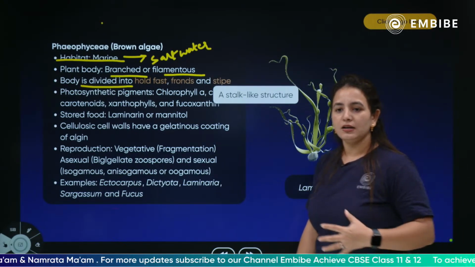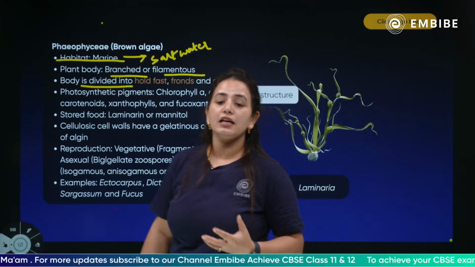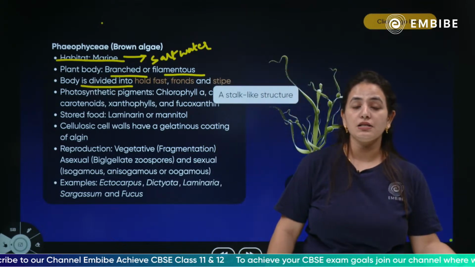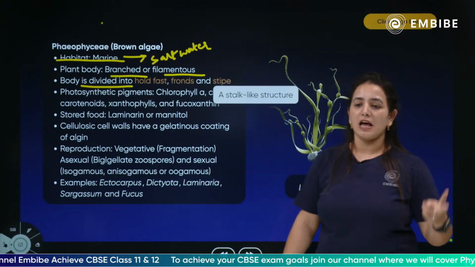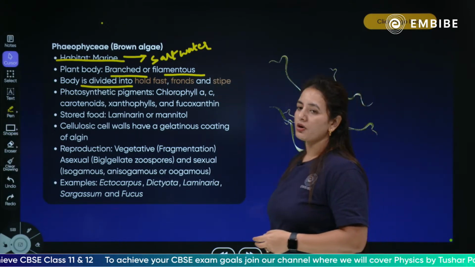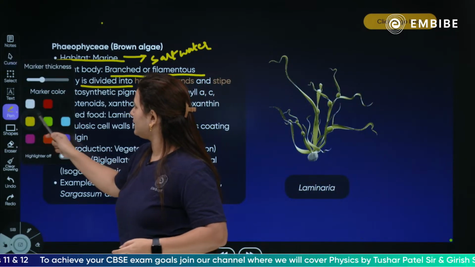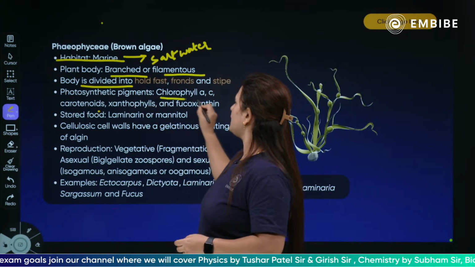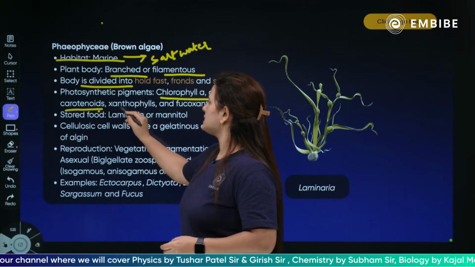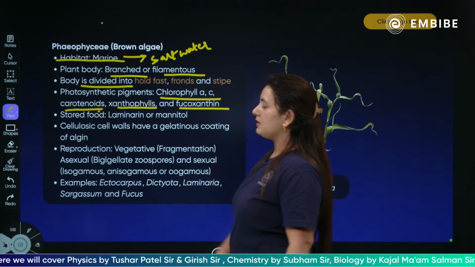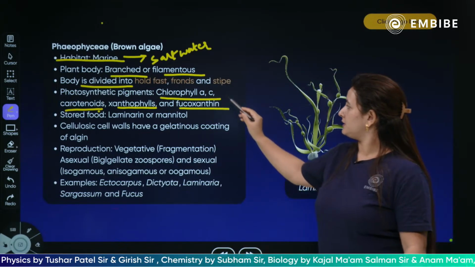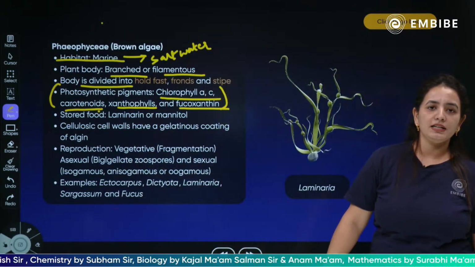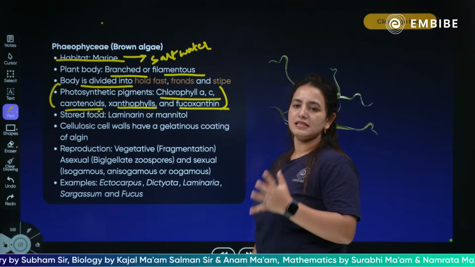So the plant body, basically the body of the algae Phaeophyceae, is divided into body parts known as holdfast, fronds and stipes. Next comes the most important point: the kind of pigment present in the algae is chlorophyll A and C, carotenoids, xanthophylls and fucoxanthin. Please, children, do remember this. Talking about the photosynthetic pigments, they have carotenoids, xanthophylls and fucoxanthin.